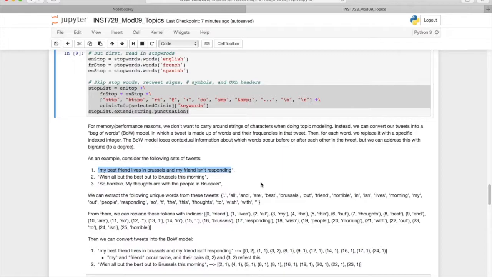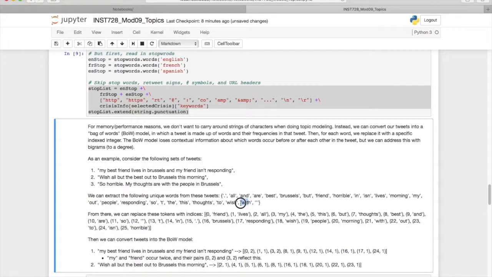So to do this, though, we first look at all of the keywords that are present in all of our tweets. So here's an example of 3 different tweets. We would go through all of these tweets and come up with a list of all the unique words that exist in these tweets. And then we filter out our stop words. And then what we want to do is replace all these tokens with indices. So we will associate each one of these keywords with an index or an indexed number.